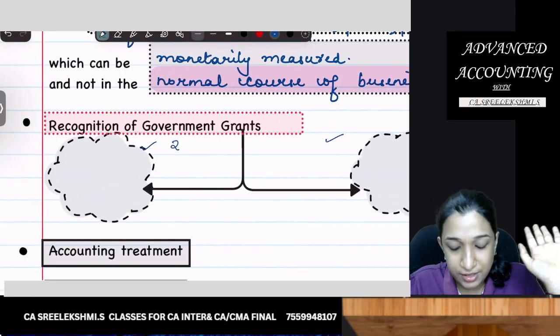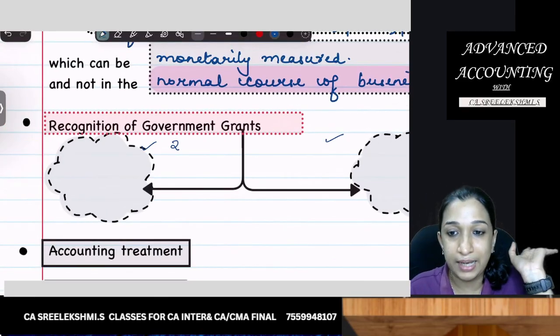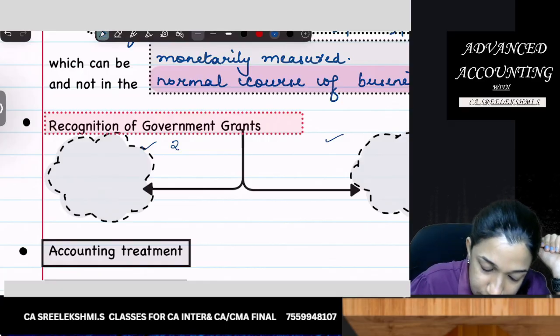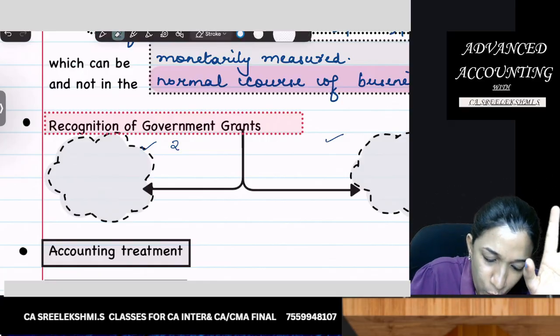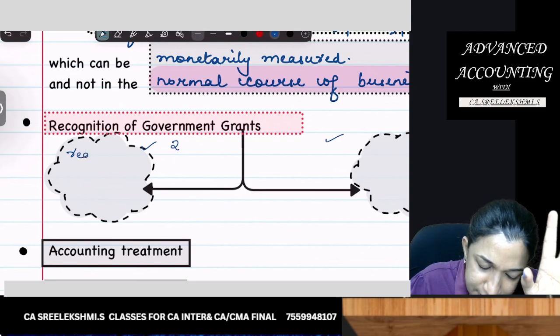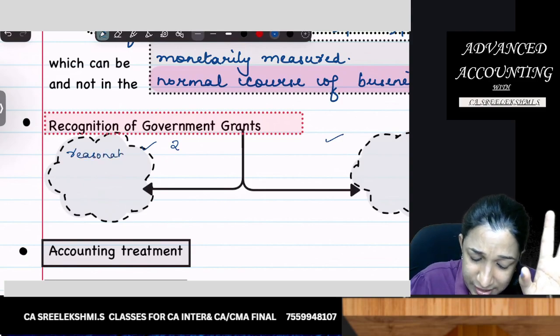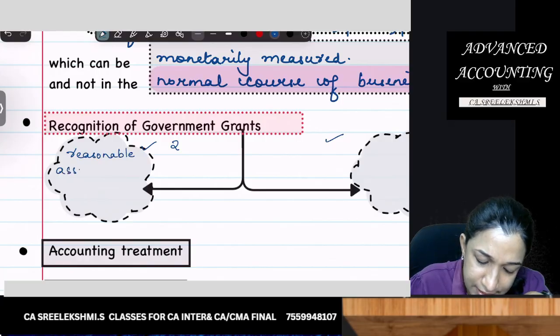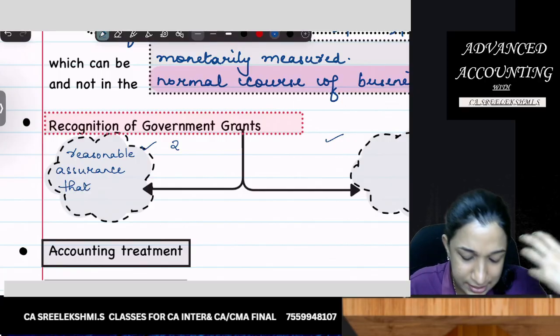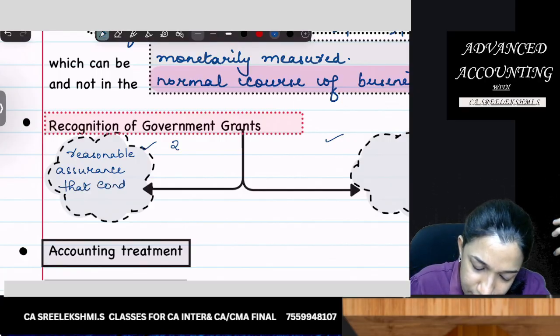When do you satisfy these two conditions? You can recognize government grant in the books. So what are the two conditions? When there is a reasonable assurance that conditions. If you get a question, you should write the sentence.